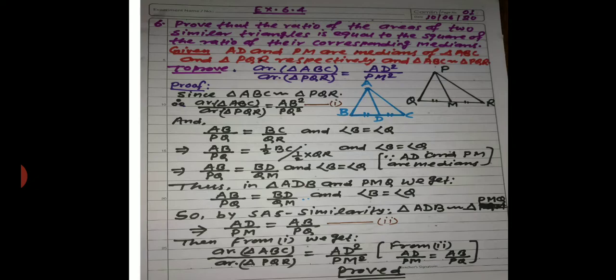As we have earlier proved that the ratio of the areas of two similar triangles is equal to the ratio of the squares of their corresponding sides. Now we have to prove that the ratio of the areas of two similar triangles is equal to the ratio of the squares of their corresponding medians. Okay, then for this, first write what is given in the question. Draw two triangles ABC and PQR in which AD and PM are medians of triangle ABC and PQR respectively, and